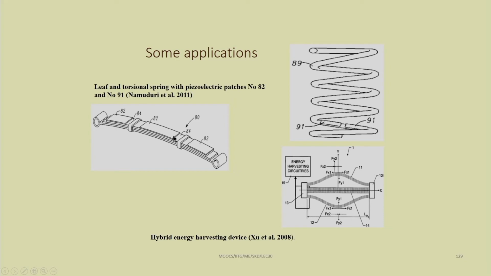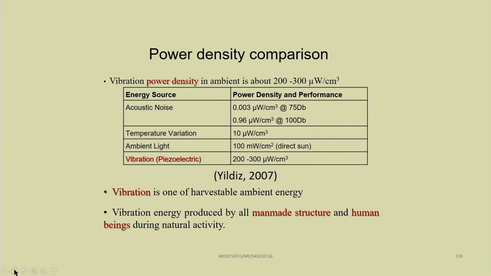Similarly, in the leaf spring of an automobile, we can put the piezoelectric patch, as the leaf spring is subjected to bending. This piezoelectric patch can sense that vibration or bending, and due to this bending a voltage will be generated and that voltage can be harvested. Similarly, in other types of spring, in a shock absorber, or with an energy harvesting circuit, you can use this hybrid energy harvesting device. There are several energy harvesting devices. You may use piezoelectric type energy harvesting or magnetoelastic type energy harvesting. We will see them one by one.